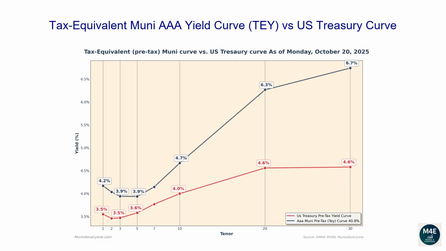Let's now go over the tax-equivalent Muni AAA yield curve versus the US Treasury Curve. The reason why investors and financial professionals care about Muni's tax-equivalent yields is to simply have the ability to compare them against US Treasury yields, which are pre-tax yields. Observing the current graph, we can see that currently all the Muni tax-equivalent yields, based off a 40.8% tax rate, are above Treasury yields. When this scenario happens, it may be less convenient for investors to buy US Treasury bonds. For example, if you wanted to buy a 30-year bond, a AAA Muni bond would yield 6.7% compared to a lower yield of 4.6% from a Treasury bond.